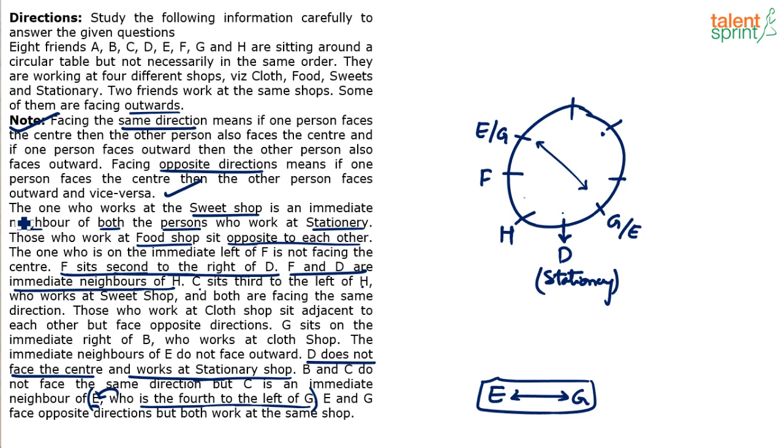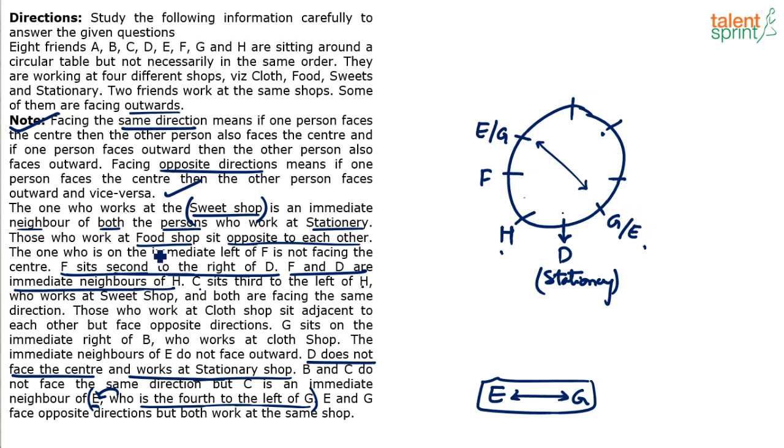See, he says, whoever is working in sweet shop is an immediate neighbor of both the persons who work at stationery. So it is very clear that the sweet shop guy will either come here or he will come here, because both the neighbors of sweet shop have to be stationery guys. One stationery guy is fixed, so obviously the sweet shop guy will be a neighbor of stationery. So either sweet shop will come for H or it will come for G or E. Yes or no? So keep that point in mind, right?